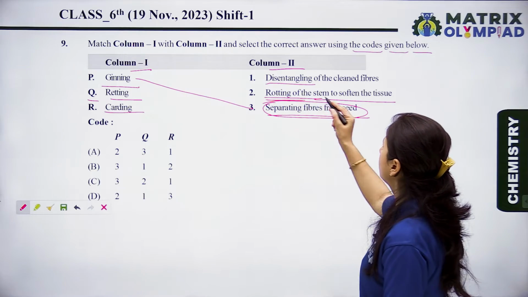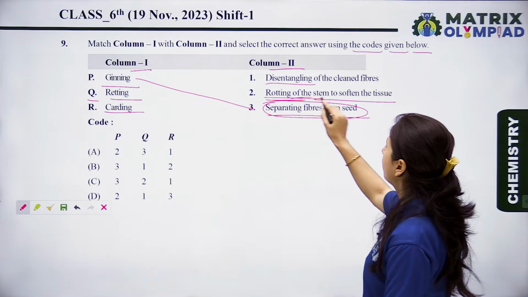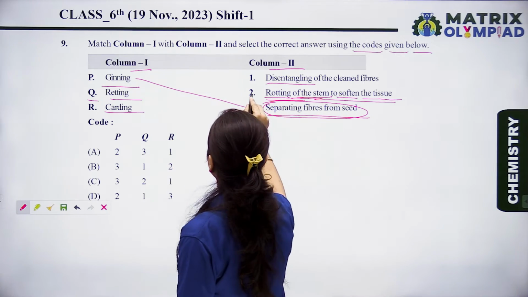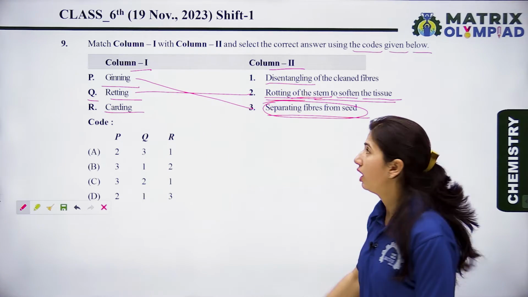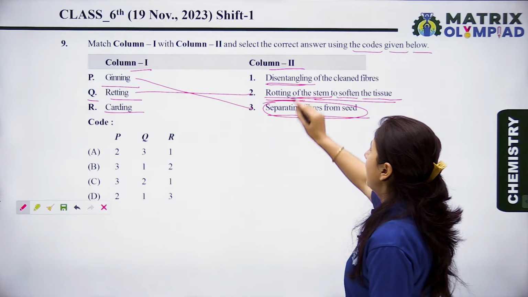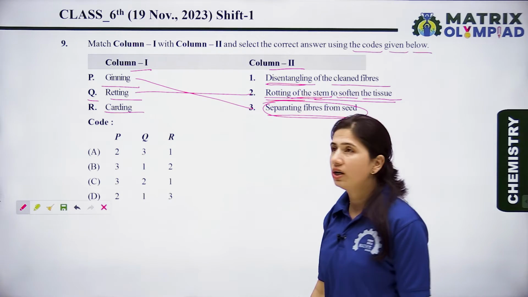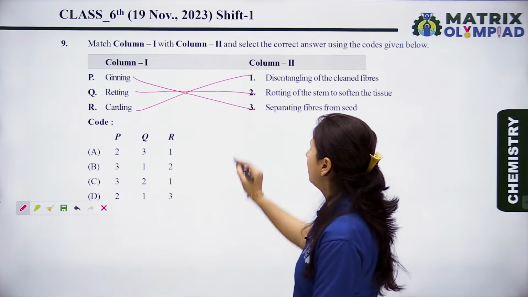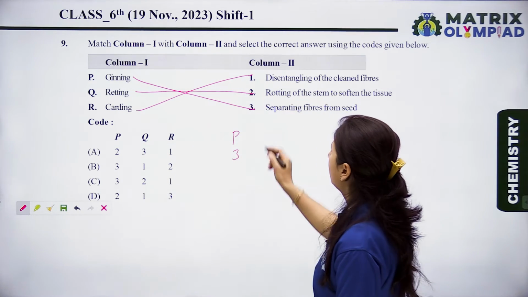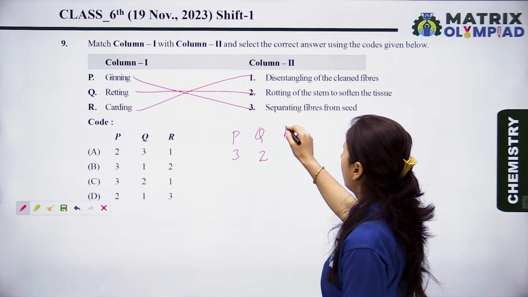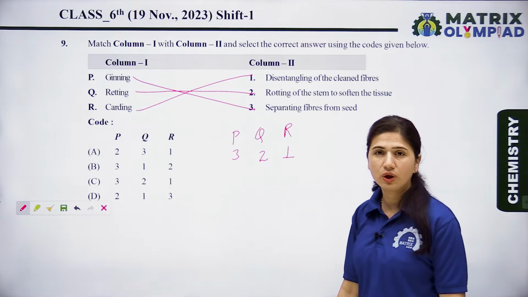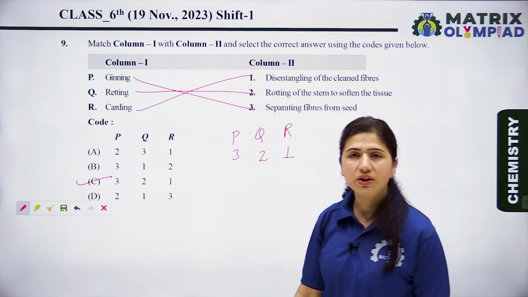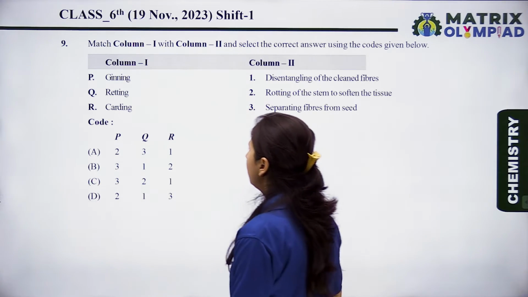Now the retting of the stem to soften the tissues, this process is known as retting. So second matches with the Q option. Now let's see the first. Disentangling of the cleaned fibers is known as carding. So first matches with R. Now let's see the answer. P matches with third option, Q matches with second option and R matches with first option. So the right answer is 3, 2, 1. So option C is the right answer for this question. Now let's see the next question.